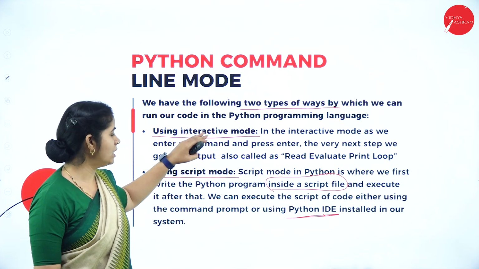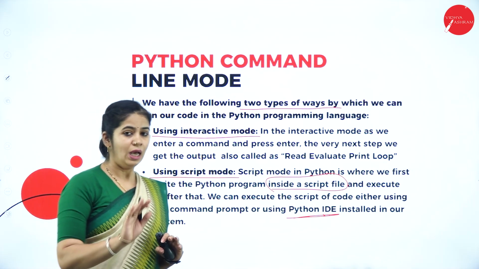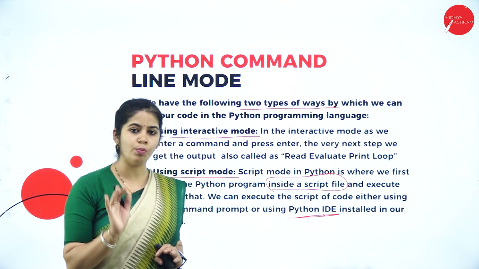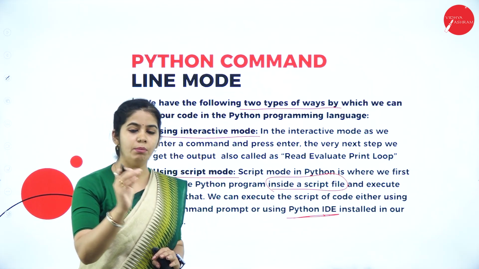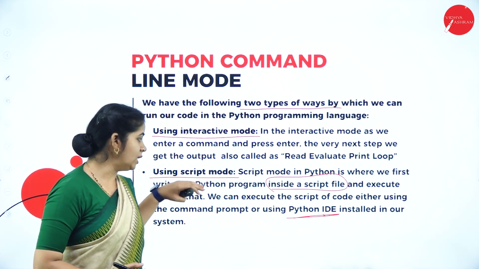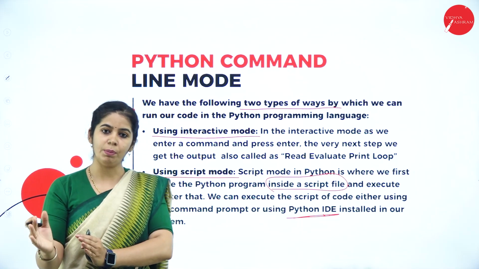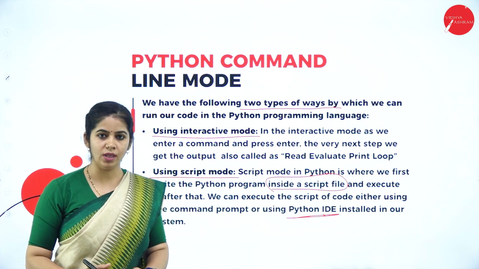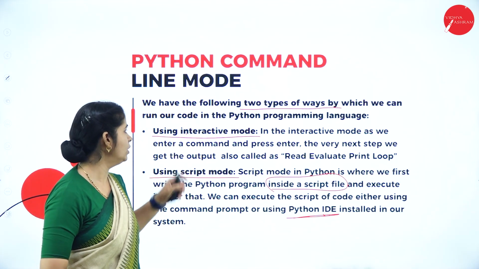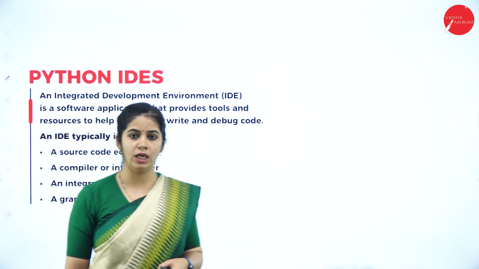So, understood what interactive mode is and what scripting mode is? It's as simple as that. In the interactive mode, you write the code and meanwhile you get the output. In the scripting mode, you write the complete program, save it in one particular file, and execute the file. That is the difference between the two modes of execution.